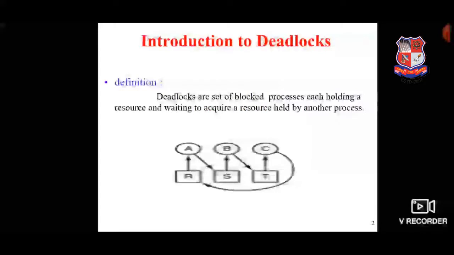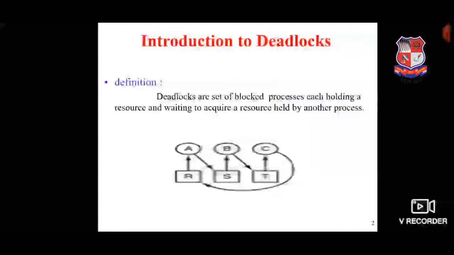Introduction to deadlock. Its formal definition is: deadlock is a set of blocked processes, each holding a resource and waiting to acquire a resource held by another process. In the figure below, a circle indicates a process and a square indicates a resource.